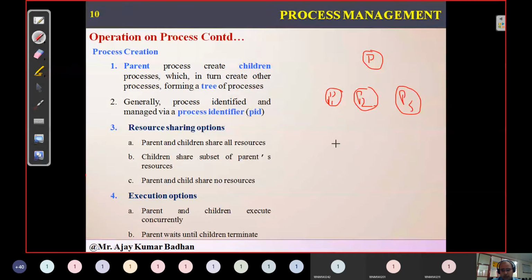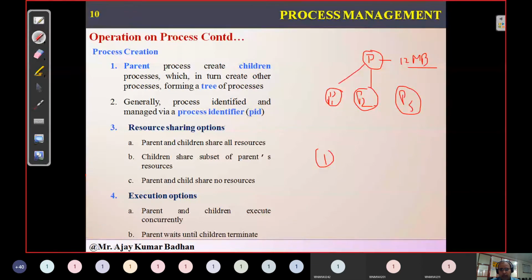Now what happens when the parents get aged? Their property will come to you, right? So that is one scenario. Since there are two children here, how will the property be shared? It will be shared equally. That is one kind of sharing of the resources. There is another kind of sharing also in this operating system. The first one is this process having some resources. Let us suppose we have 12 MB of resources. I'm just explaining for your understanding's sake. So understand this: this particular process has 12 MB of resources.